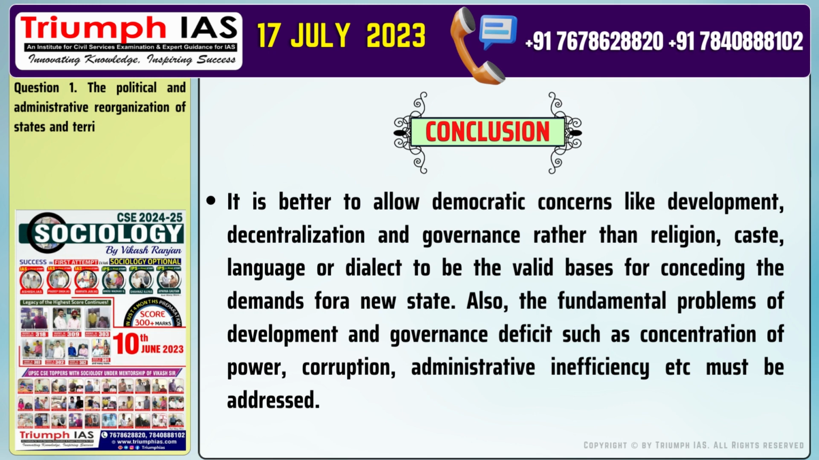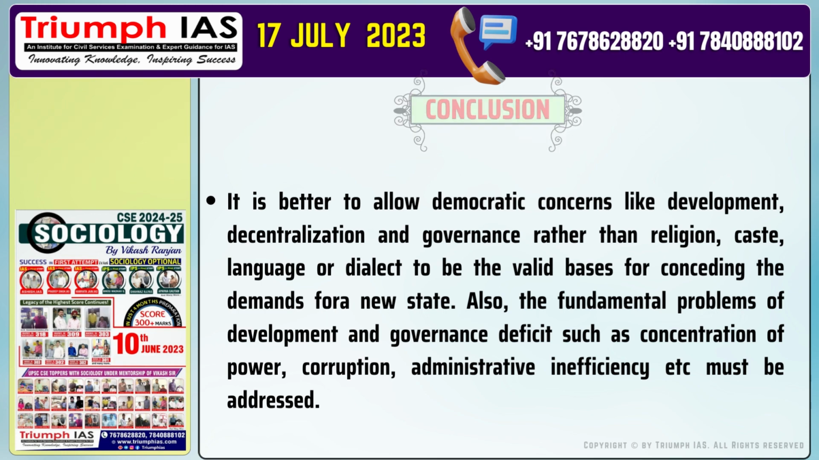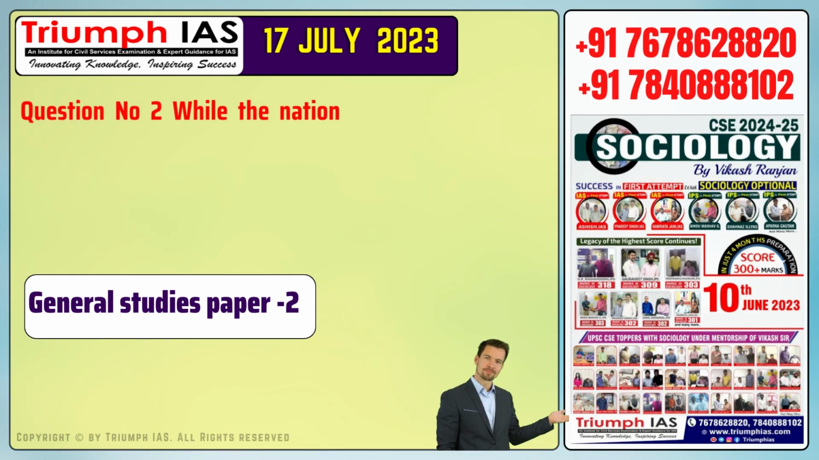Conclusion of the answer is: it is better to allow democratic concerns like development, decentralization, and governance rather than religion, caste, language, or dialect to be the valid basis for conceding the demands for a new state. Also, the fundamental problems of development and governance deficits such as concentration of power, corruption, administrative inefficiency, etc. must be addressed.